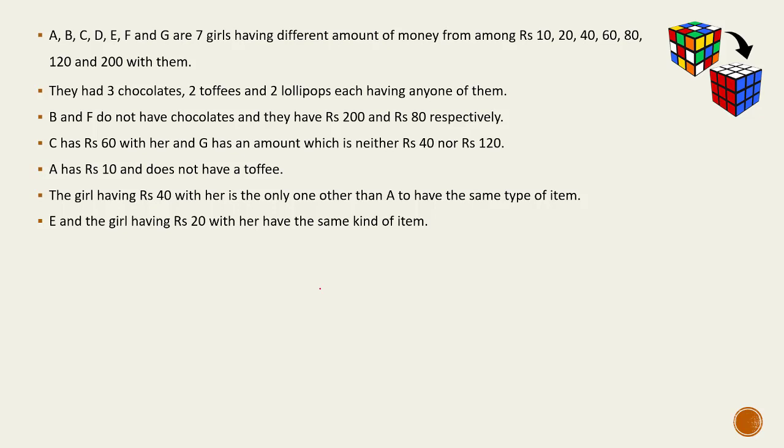Again, the primary data or the primary parameter here is the name of the girls, so we'll use that. The other things with them are the money and the confectionery: toffee, lollipop or chocolate.